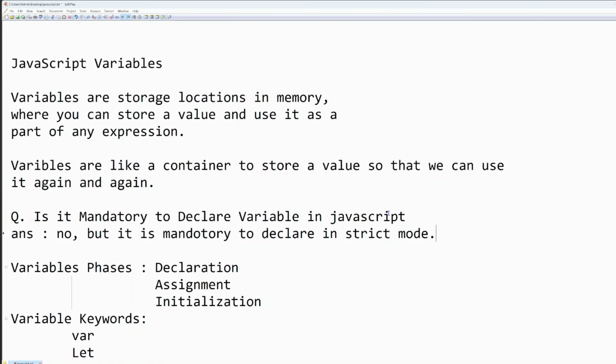So what is strict mode? I think I already mentioned it in my video. When you use strict mode, that means you are going to follow all the guidelines of JavaScript and you have to follow all the rules. That way, if you don't declare a variable, the program will not work. So it's not mandatory to declare a variable, but if you use strict mode, you have to declare it. Let me show you in a program so you can understand.